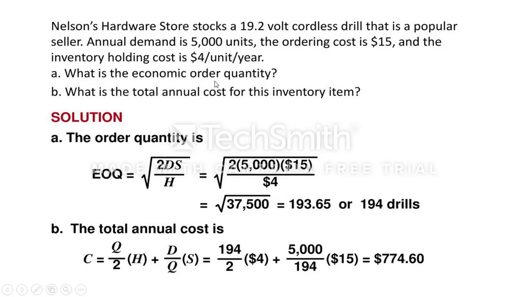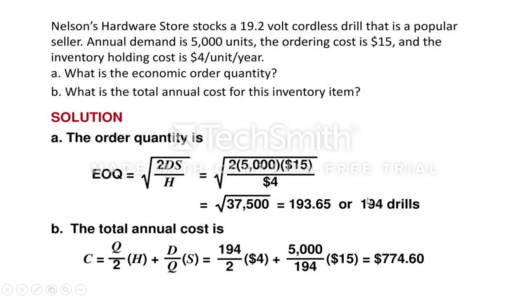So economic order quantity, EOQ = square root of 2 D C0 by CC. Here they have given the equation differently. You can follow this or my derivation also. You substitute the values. Demand is 5000, ordering cost is 15, carrying cost is 4. If you simplify, you will get the square root of 37,500, so you will get 193.65. Therefore 194 drills is the economic order quantity.